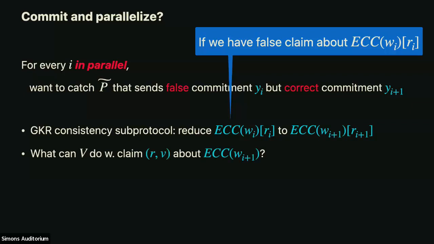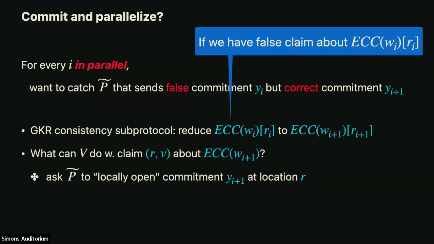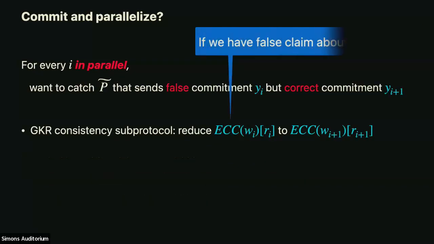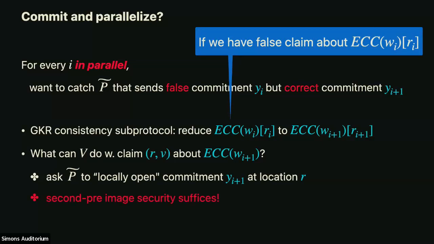Okay. So it sent me a false commitment about layer i plus 1. I'm going to ask it to locally open. So I need a locally openable commitment to locally open the value that it committed to in the i plus 1th layer at the location that I'm interested in. And then I'm going to catch it. Yes, something bad happened. Okay.